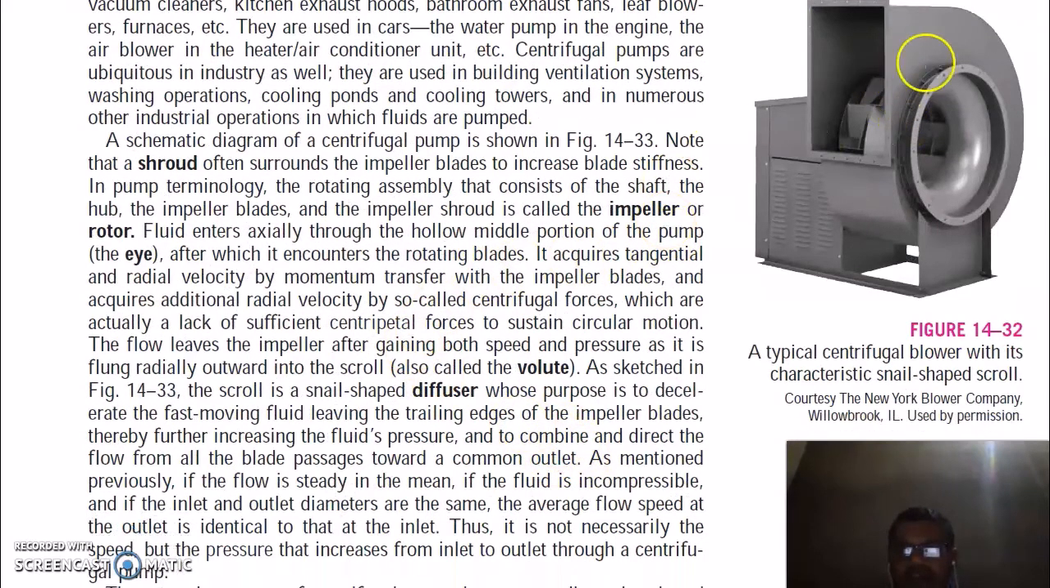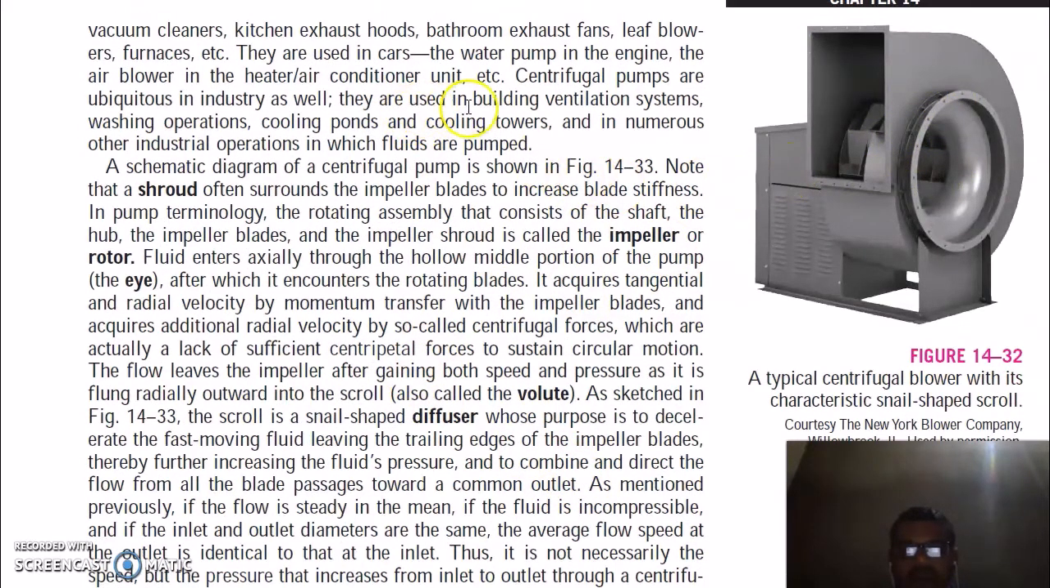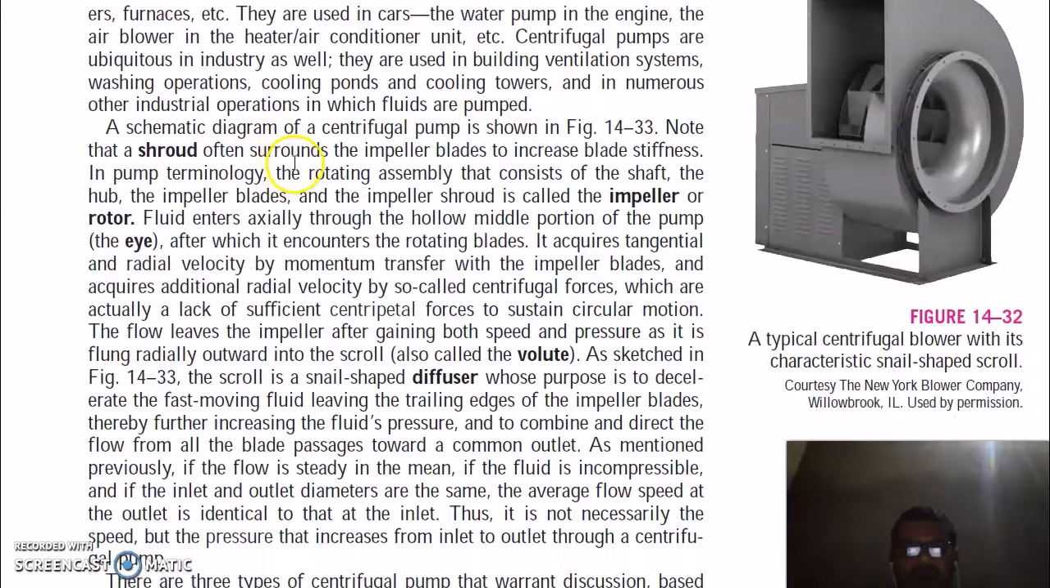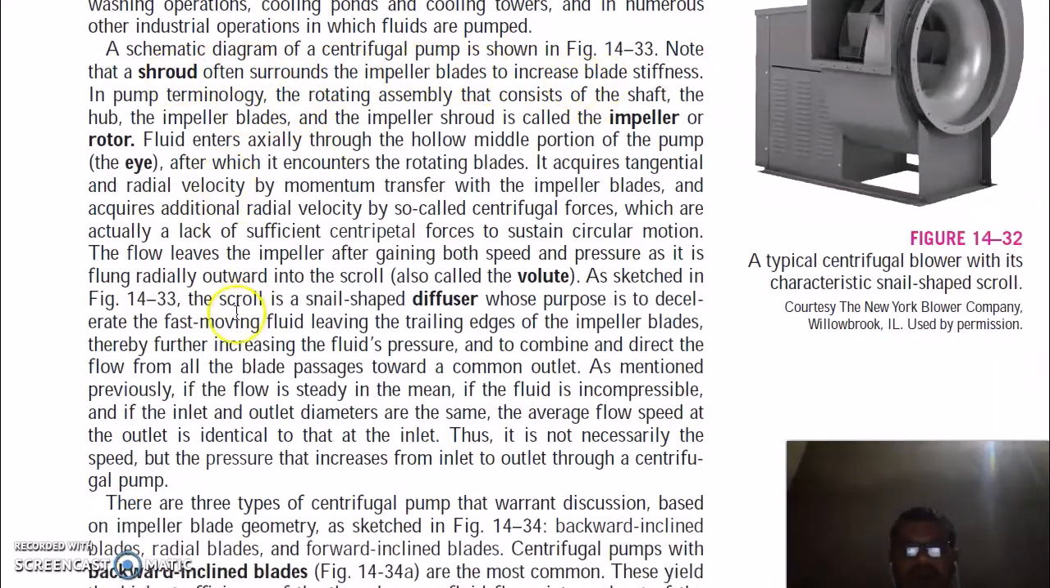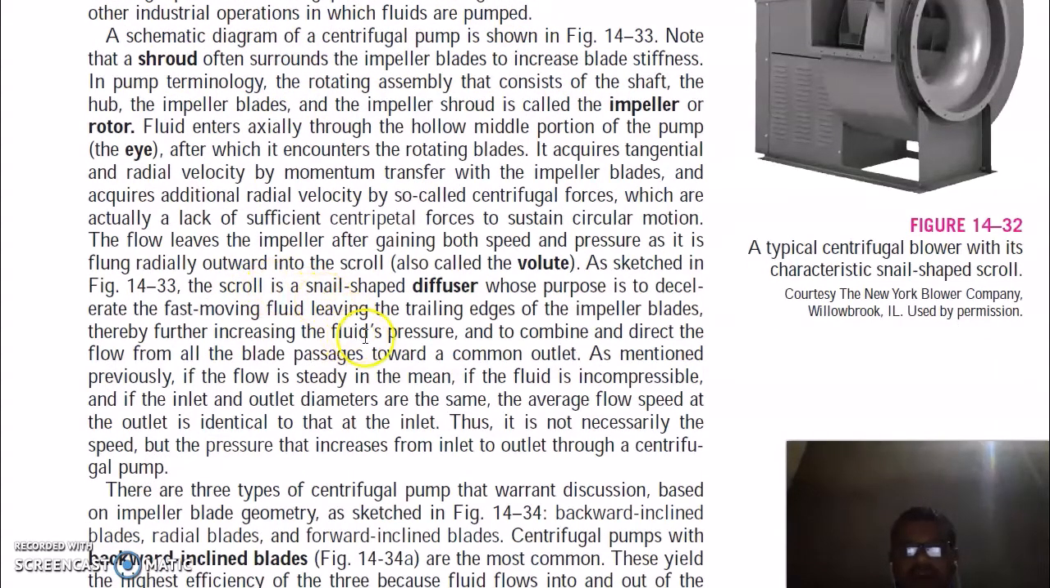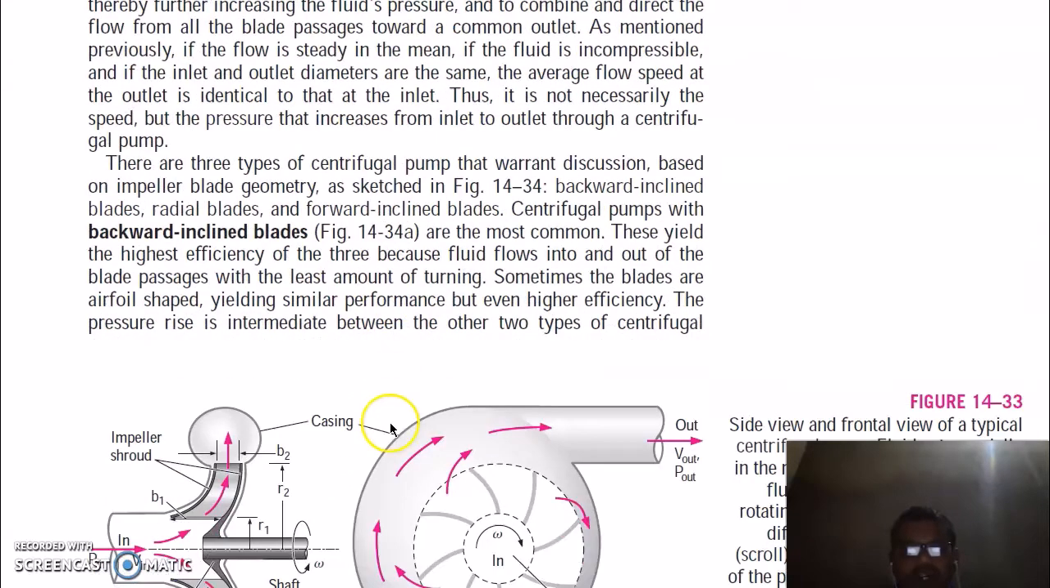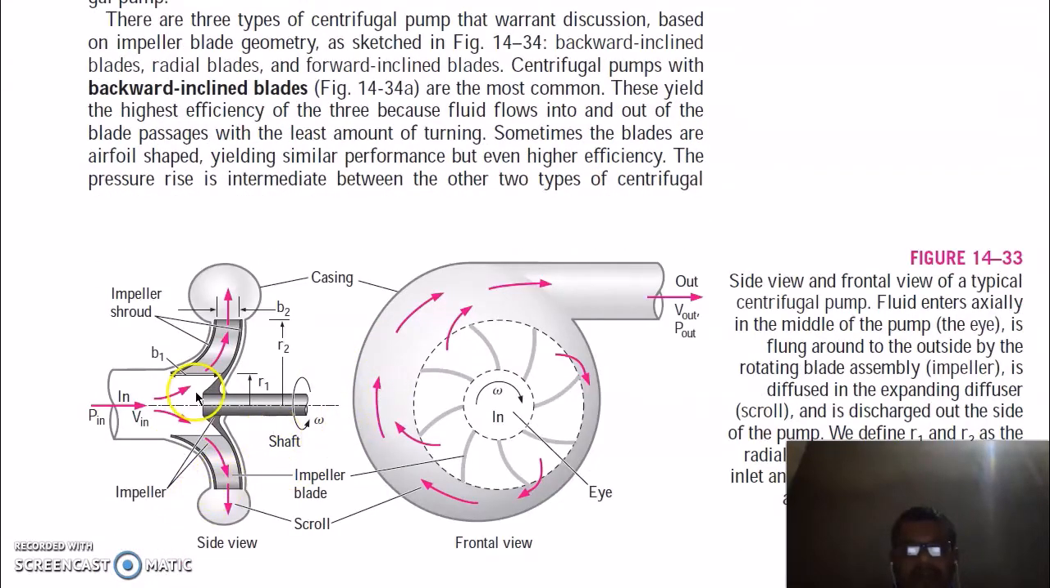You can see this is your snail-shaped casing here. They are used in cars, in hair heating units, in your washing machine, in blowers, fans, bathroom, kitchen. The second diagram of a centrifugal pump is shown in the figure. Note that the shroud often surrounds the impeller blades to increase the blade stiffness. So this is your pump here. This is one side view.